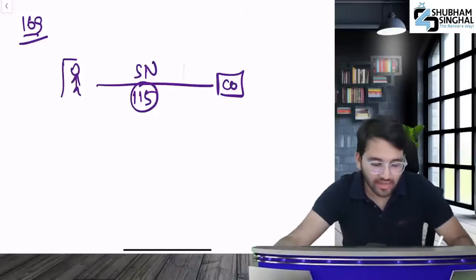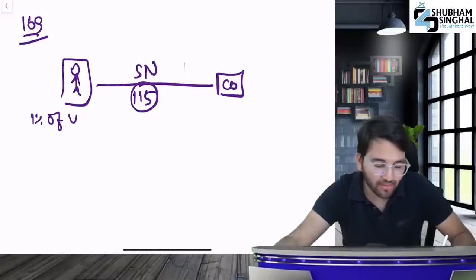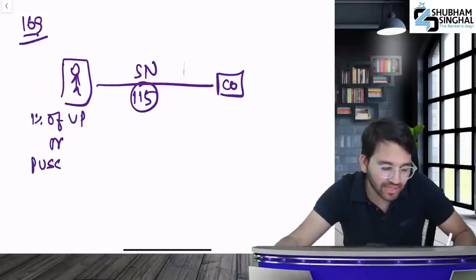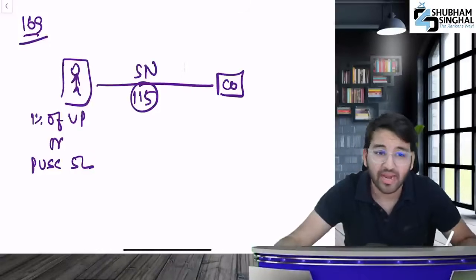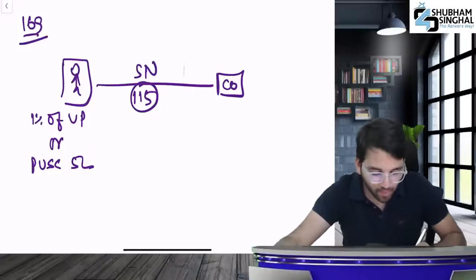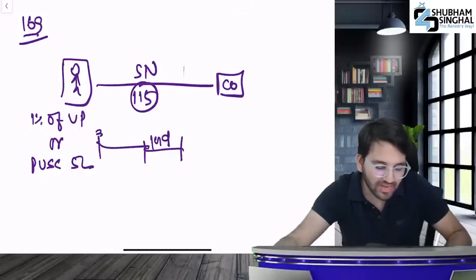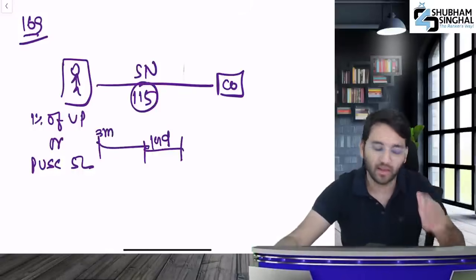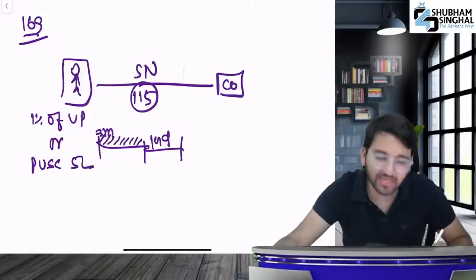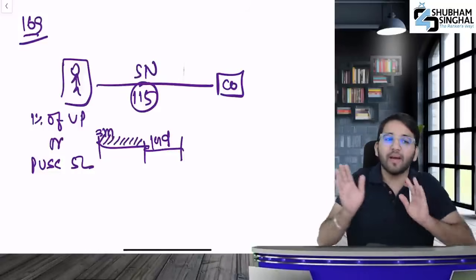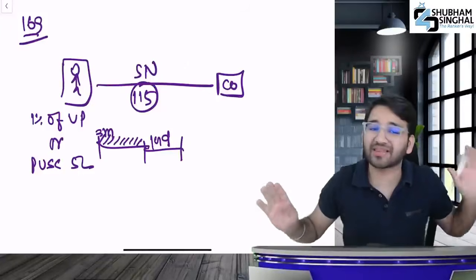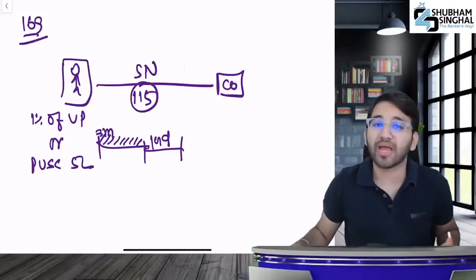Who sends the special notice? Either that member who has 1% of the voting power, or the members who hold a paid up share capital of up to 5 lakh rupees. Either from these two send a notice. You know that the notice should be given at least 14 days before the meeting. But the maximum is 3 months before you can give the notice. You can't go beyond. At least 14 days before you can send it, but you cannot send it before 3 months. During this period, you will send a notice to the company.